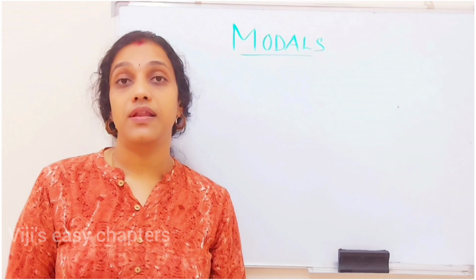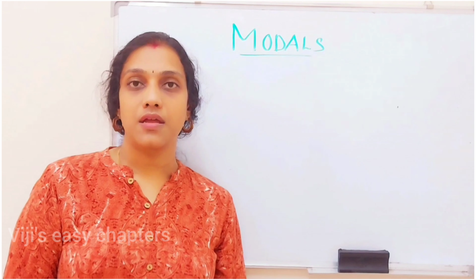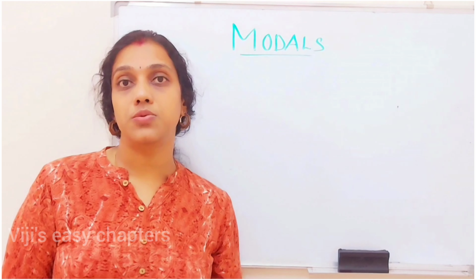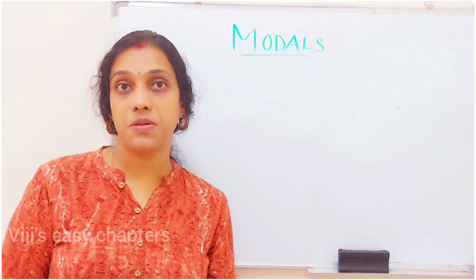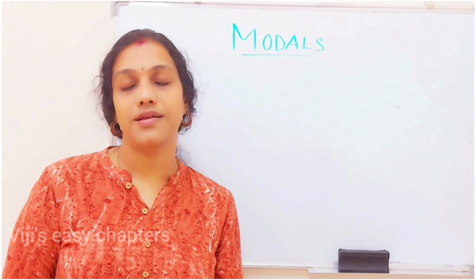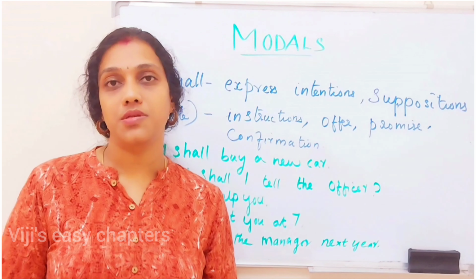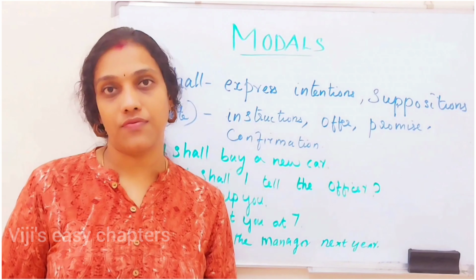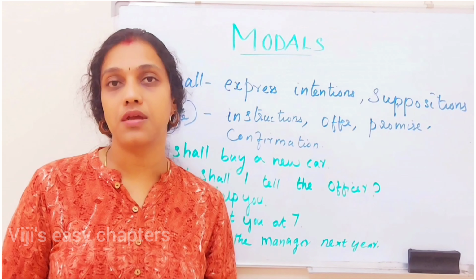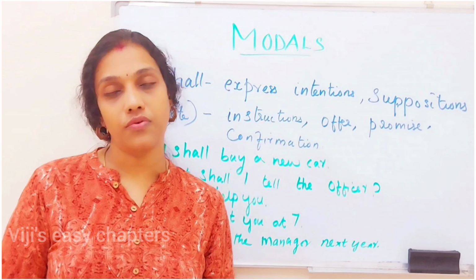So we discussed that will can be replaced with another modal verb, shall. So we said we can use shall in all the situations where will is applicable, or is there any difference between will and shall? Let us see. Shall is a modal verb that can be used in situations where we use will but in a more polite way. If we want to represent something in a more polite way, we can use shall instead of will.